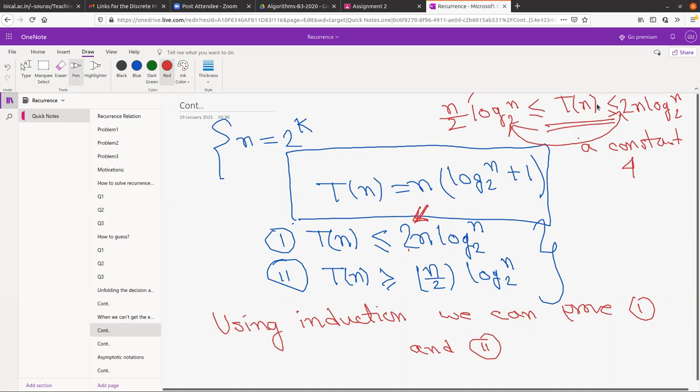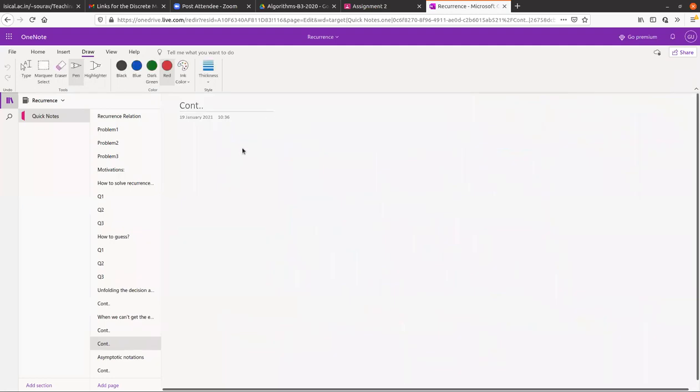Now, when we are solving the problem for larger and larger n, we really don't bother about that constant part. We don't care what the constant was. What we try to do is get a good upper bound and lower bound. If we can get good upper and lower bounds, this is where the concept of asymptotic bounds comes from.